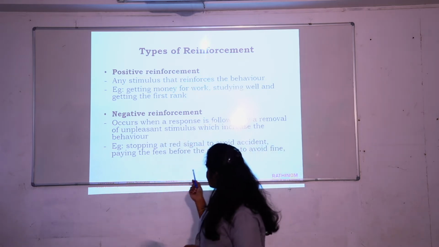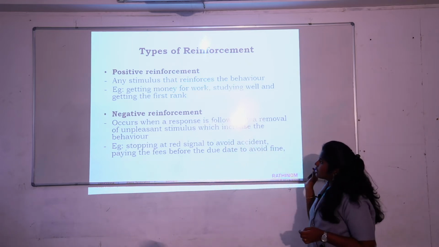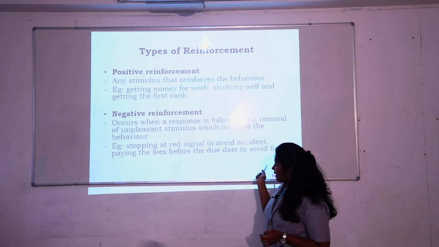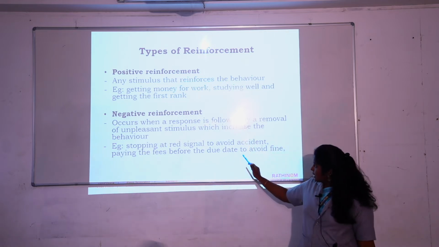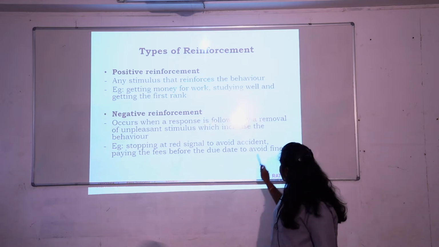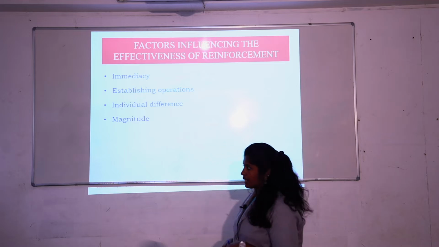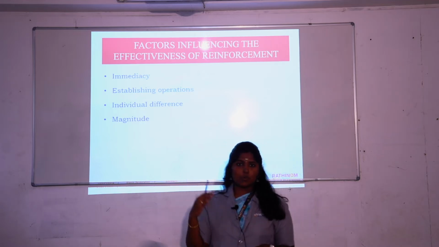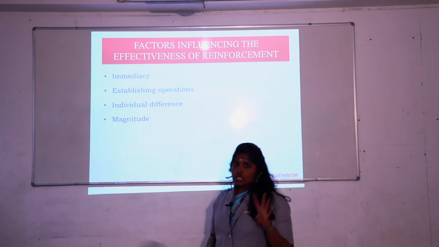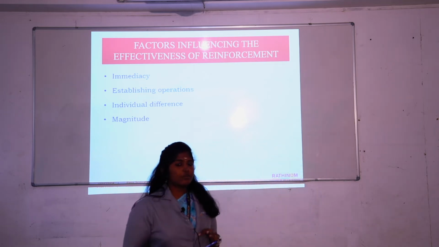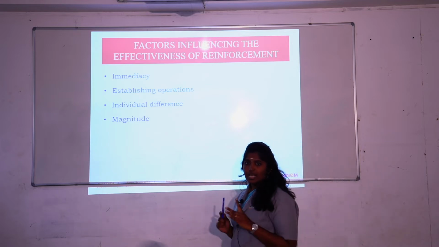Here I am putting another example: stopping at a red signal to avoid an accident, or paying the fees before the due date to avoid a fine. In the first example, the unpleasant stimulus is the accident, and in the second example, the unpleasant stimulus is the fine. Okay. So this is positive reinforcement and negative reinforcement. Now we will see the next topic in reinforcement, which is the factors influencing reinforcement. There are 4 factors influencing reinforcement: immediacy, establishing operations, individual difference and magnitude.